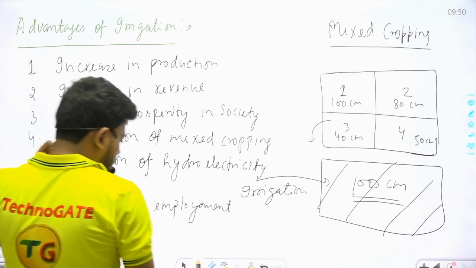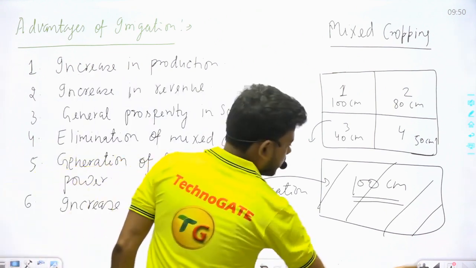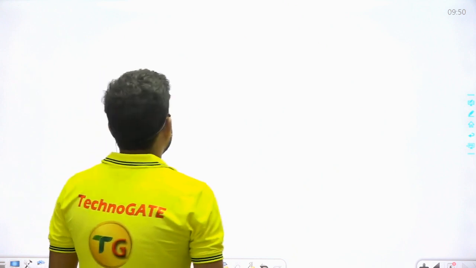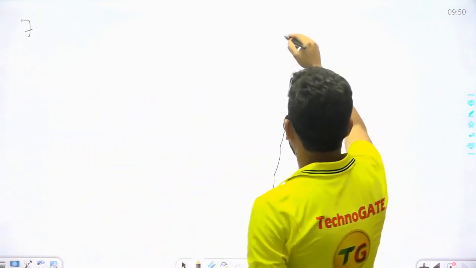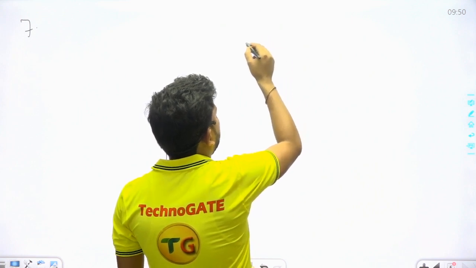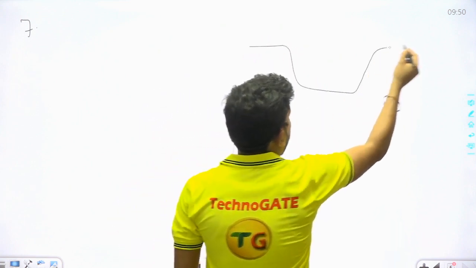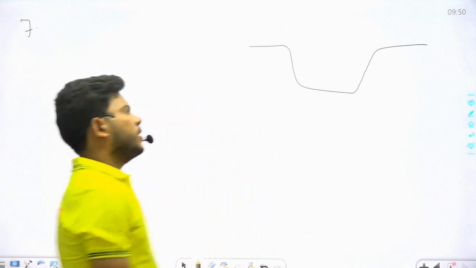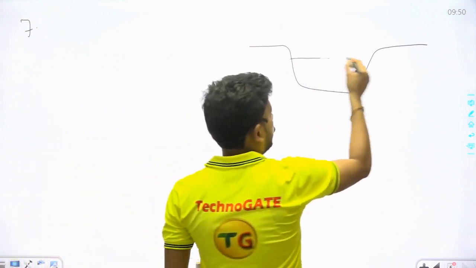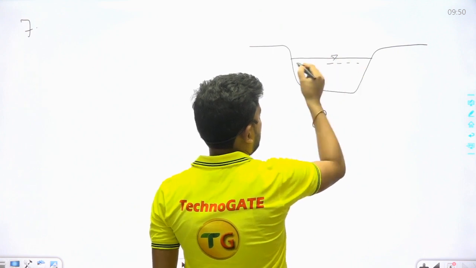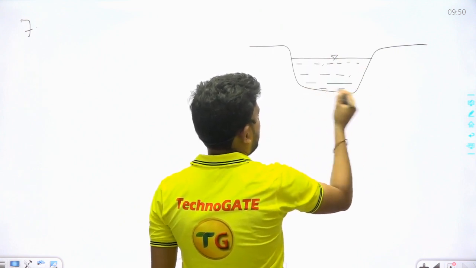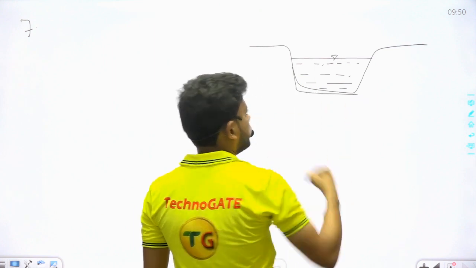And some other advantages are also there. Next, sixth, seventh advantages. This advantage we can understand if we are going to design a canal irrigation scheme. This is the canal, roughly, in which water flows. This is the water.